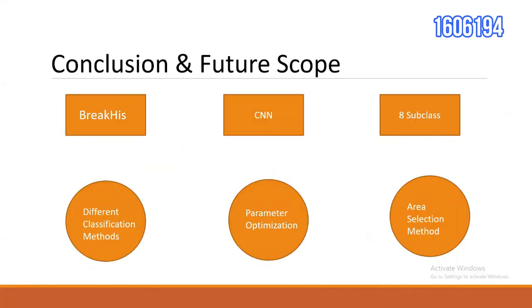We are dealing with a highly imbalanced BreakHis dataset, and from the beginning, we faced a lot of setbacks in improving the validation accuracy. After trying various techniques and lots of trial and error, we reached our goal. Whenever we got stuck, the suggestions of our course teachers helped us a lot. In the future, we will explore different classification methods and the optimization of the parameters in our model. Moreover, methods to select areas with a lot of features to improve accuracy can be researched.